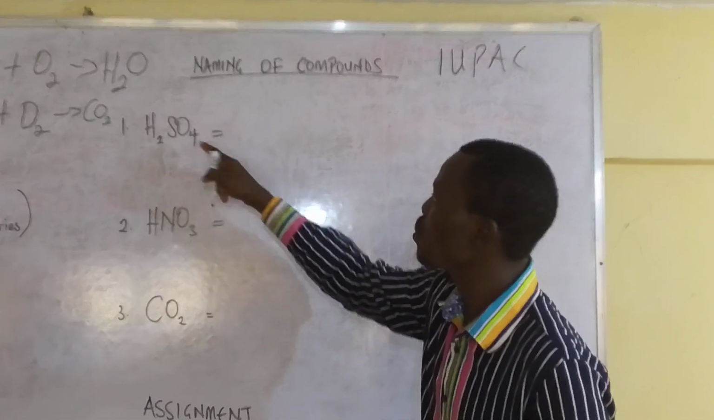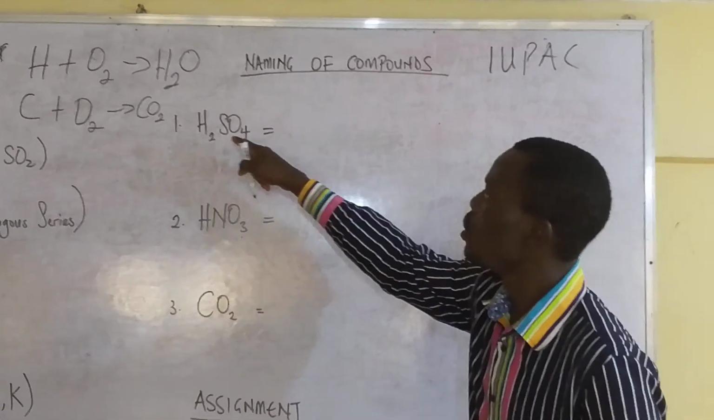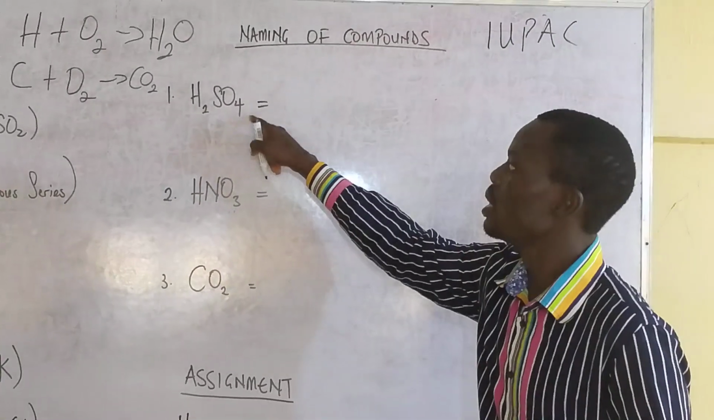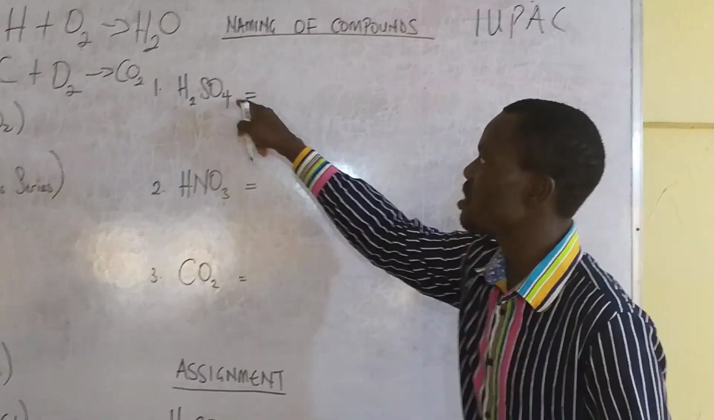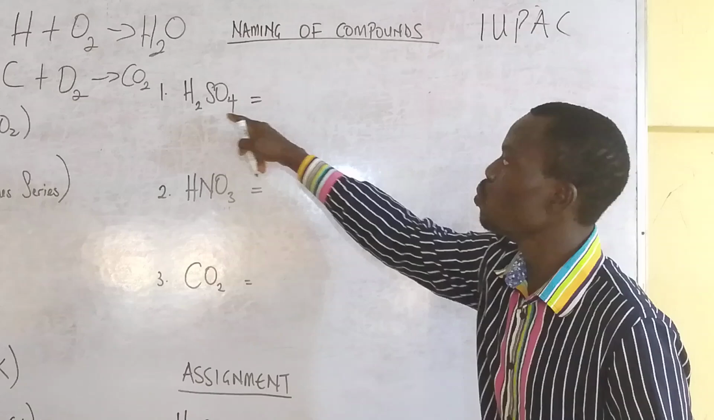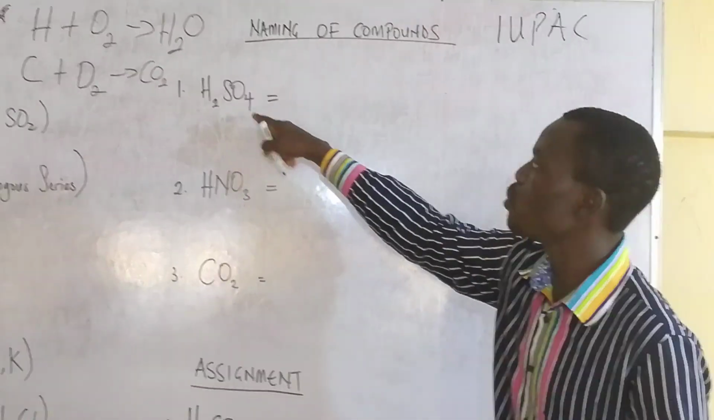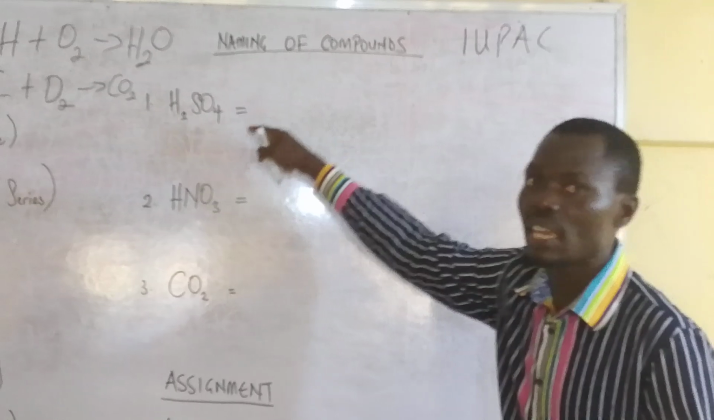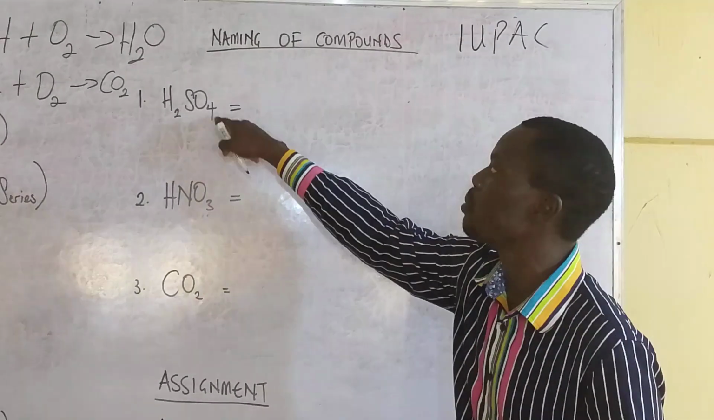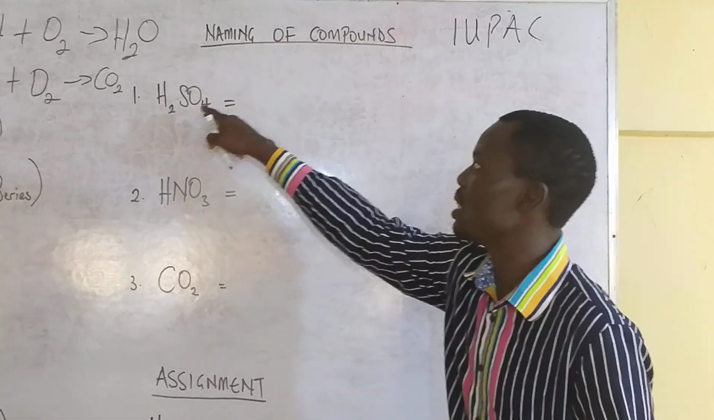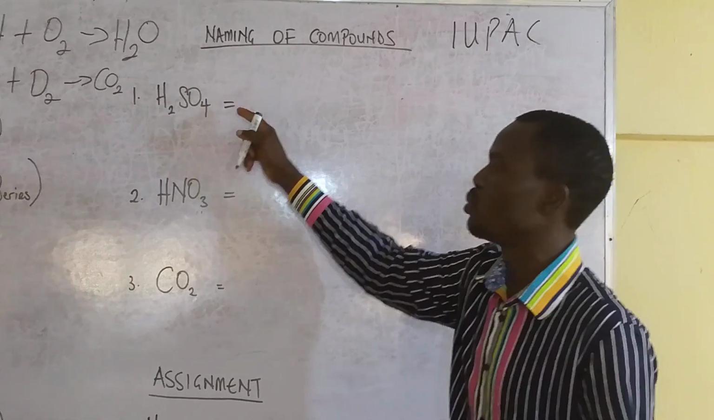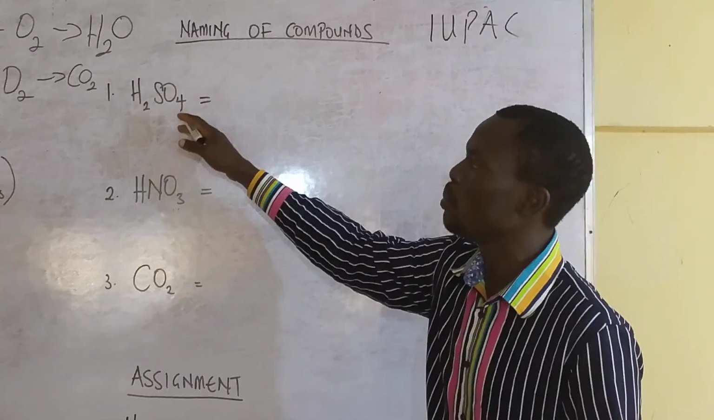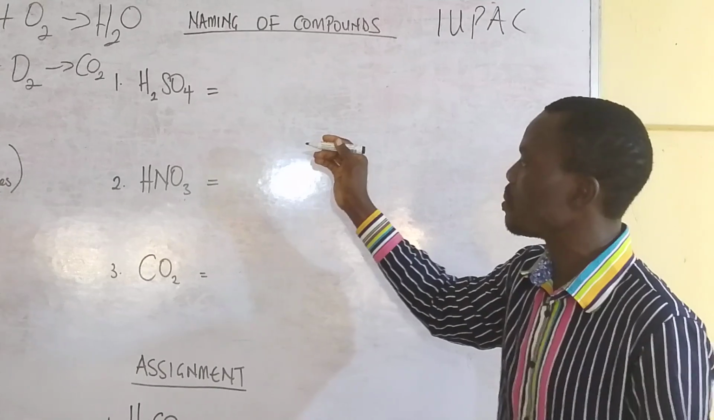Now, imagine this compound as it is now. You have H2SO4. This is the compound, but we don't know the name. So we have to do some calculations before we can tell the name of this compound, based on the digits and the alphabet that we are seeing here, the elements that we have put together. There are 3 elements put together to form this compound. So let's quickly do that.